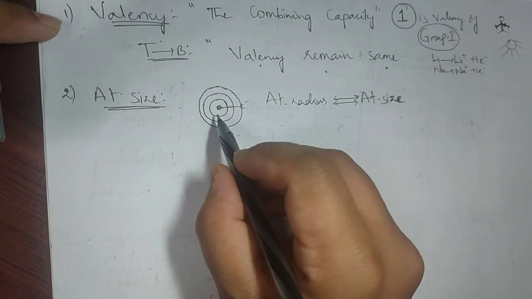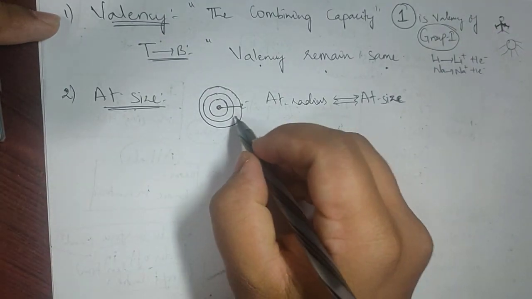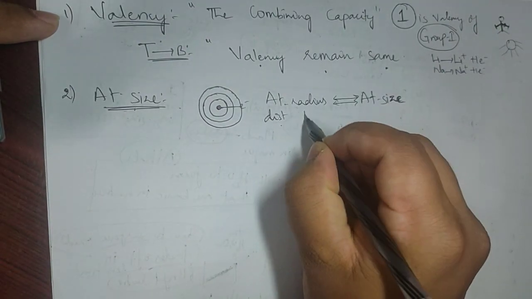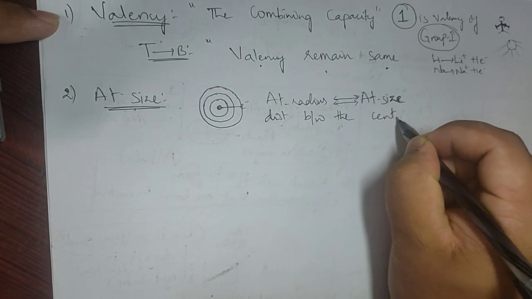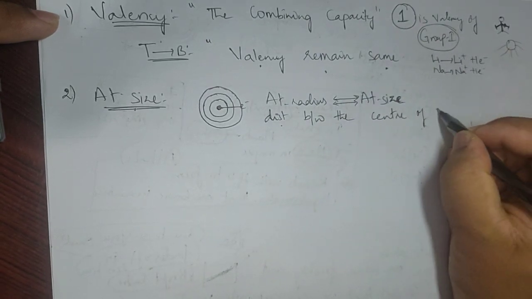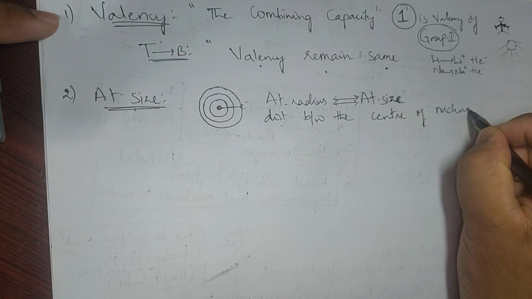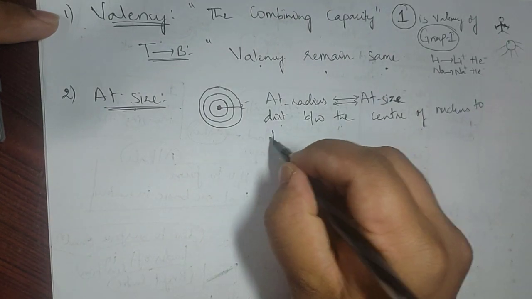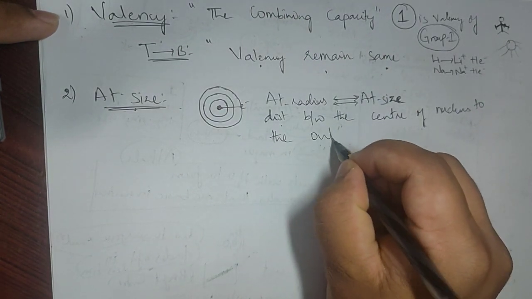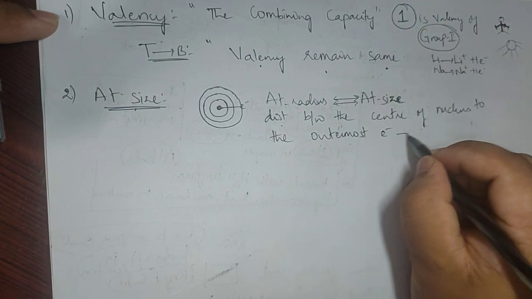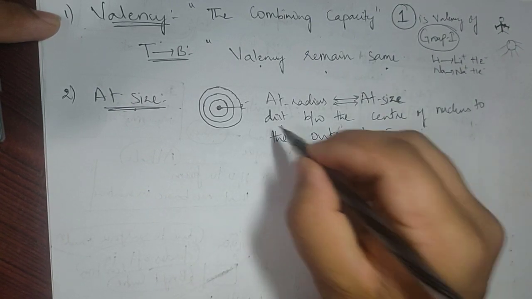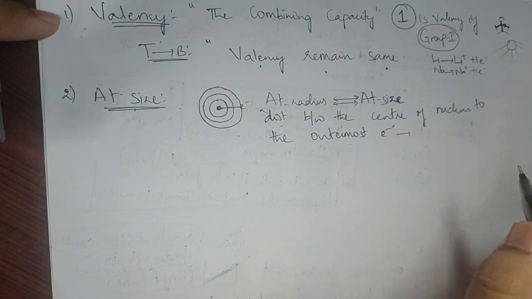So once again, the definition of atomic size: the distance between the center of the nucleus to the outermost electron. This is termed atomic radius or atomic size.